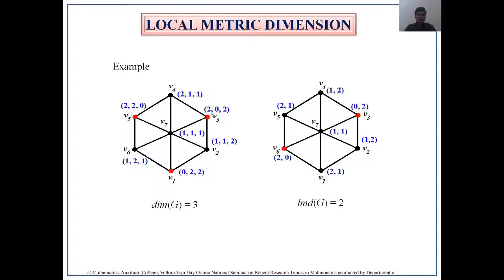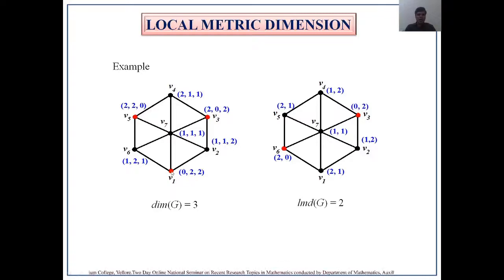Suppose I consider the vertices v3 and v1. Definitely they will differ, because this is the first vertex and this is the third vertex in the set W. In the second coordinate here it is 0, in the first coordinate it is 0, so they differ. Similarly, if I take the vertices v2 and v6, the first coordinate is the same, but the second coordinate here is 2 and here is 1, therefore they have different representations. It is true for every pair of vertices.